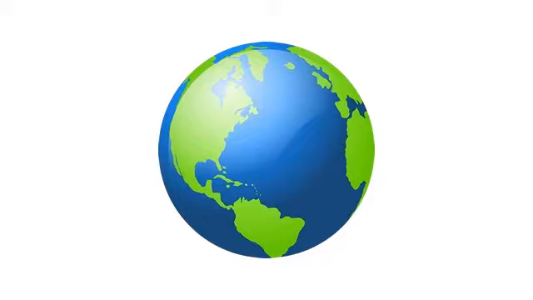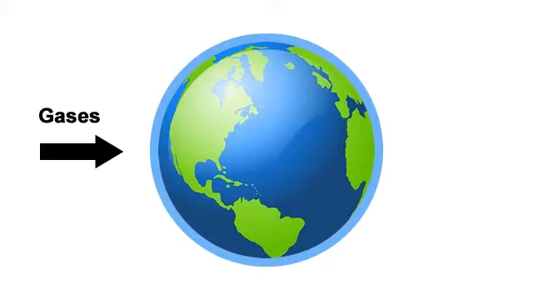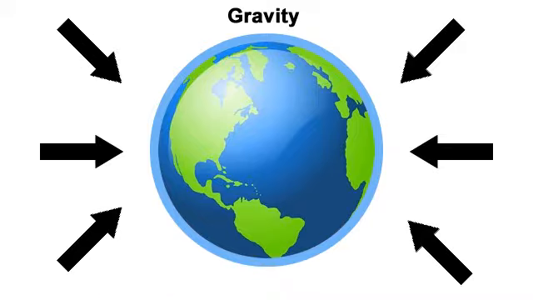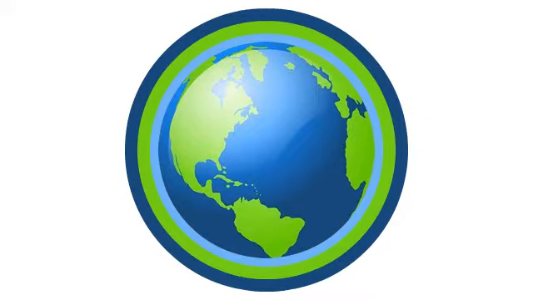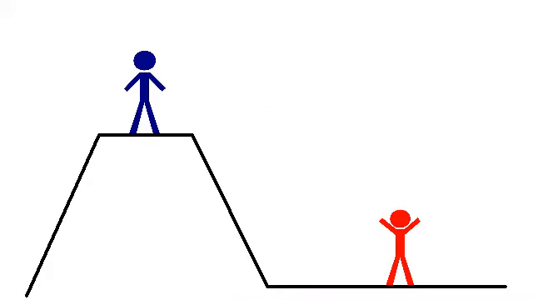So what exactly is the atmosphere? The atmosphere is a mixture of gases that surrounds our planet like a blanket. Gravity holds the atmosphere to our planet instead of letting it escape into space. The more layers of blanket that are pushing down on the Earth, the heavier the atmosphere is and the higher the atmospheric pressure. For example, if you're standing in a valley and your friend is at the top of the mountain next to it, there's a lot more atmospheric pressure on you than on your friend.